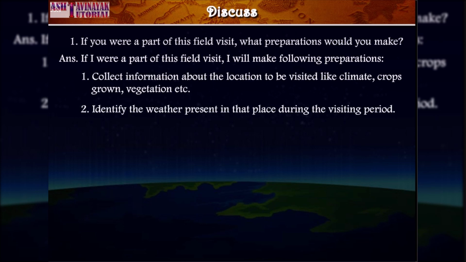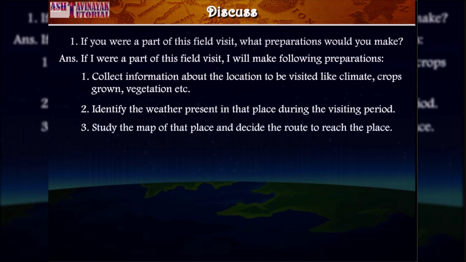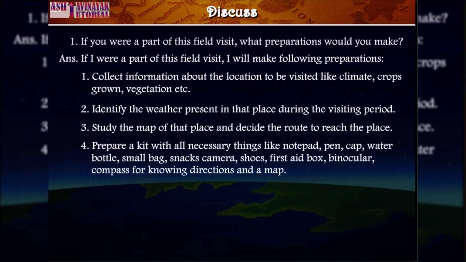2. Identify the weather present in that place during the visiting period. 3. Study the map of that place and decide the route to reach the place. 4. Prepare a kit with all necessary things like notepad, pen, cap, water bottle, small bag, snacks, camera, shoes, first aid box, binocular, compass for knowing directions, and a map.